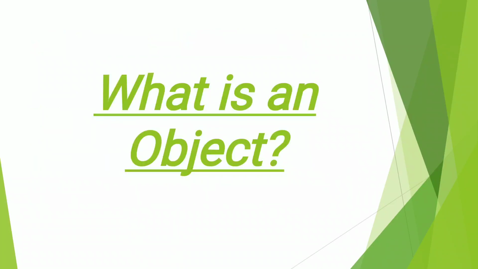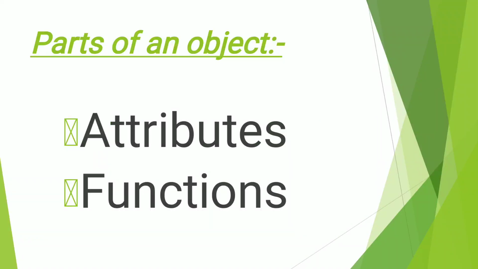So, by this we can derive the definition of object. An object is a software bundle of variables and related methods. There are two parts of an object: data structure, referred to as attributes, and processes that may correctly change the data structure, referred to as functions or methods.